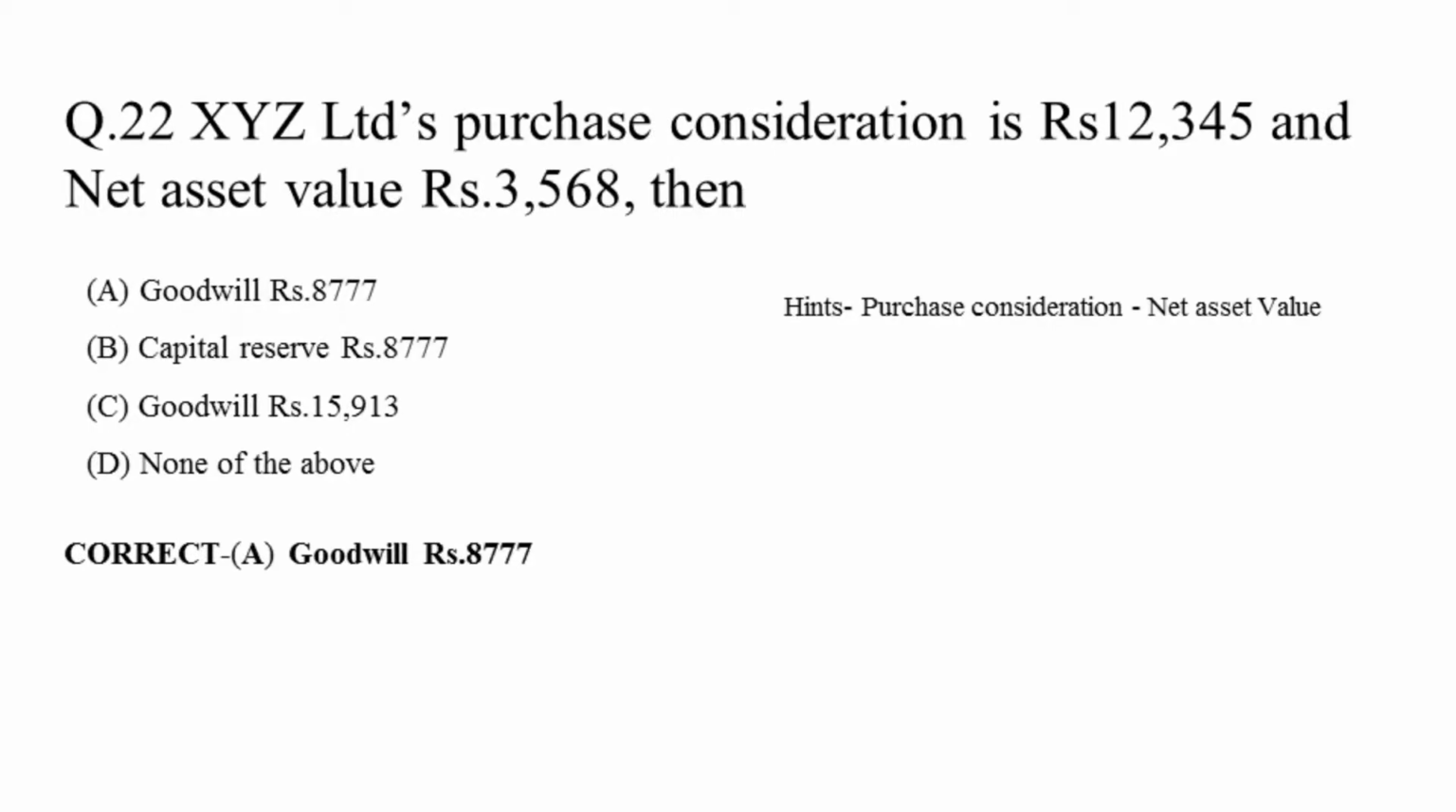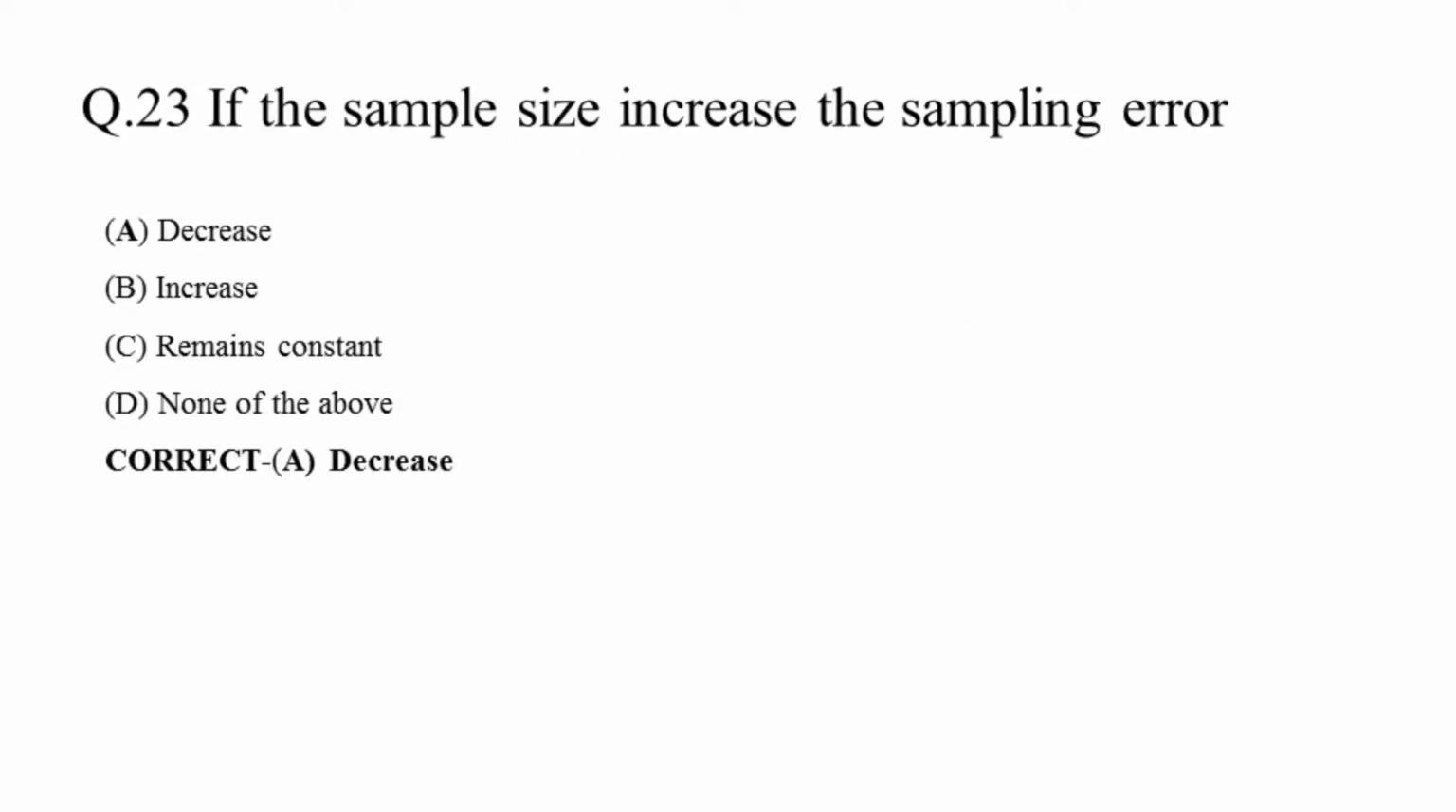Question 22. XYZ Limited purchase consideration is rupees 12,345 and net asset value 3,568. Then goodwill is 8,777, capital reserve 8,777, goodwill 15,913, none of the above. The correct answer is goodwill rupees 8,777, because goodwill is calculated by purchase consideration minus net asset value.